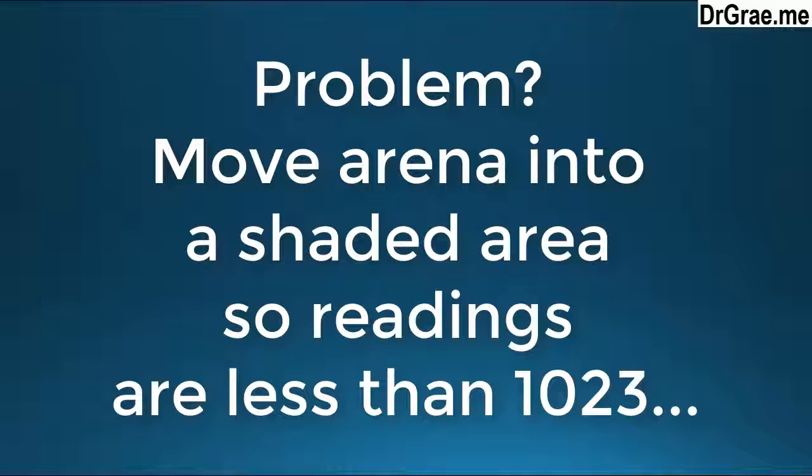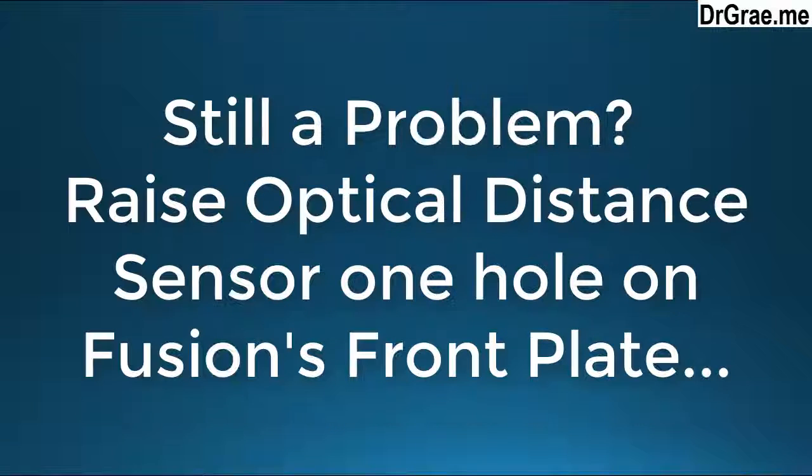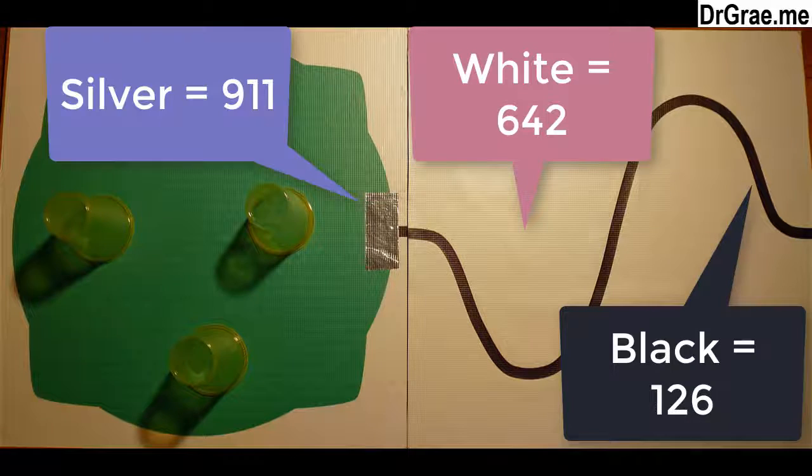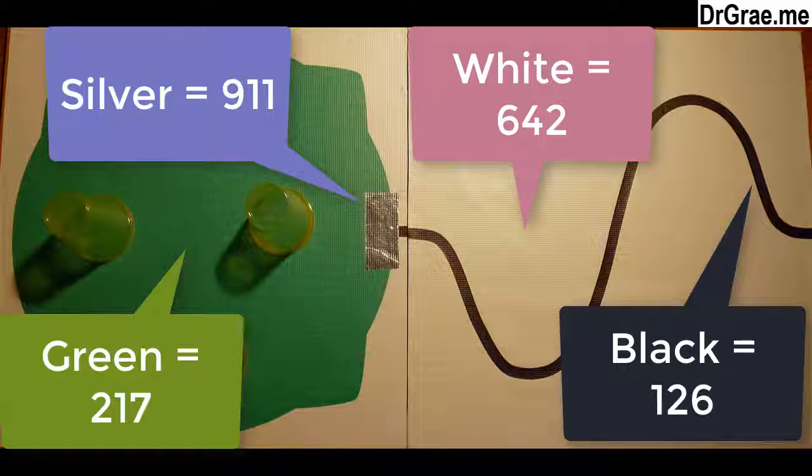This problem can occur if the arena is in direct sunlight. If so, draw the curtains or move the arena into a shaded area. If this does not work, the optical distance sensor can be raised one hole higher on Fusion's front panel, but with the disadvantage that this makes the optical distance sensor mounting less stable, and the edge following can also be less exact. These are the readings we obtained on our arena. We can now use these in our Blockly and Python code.